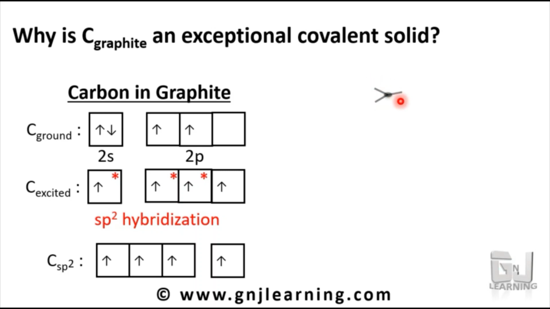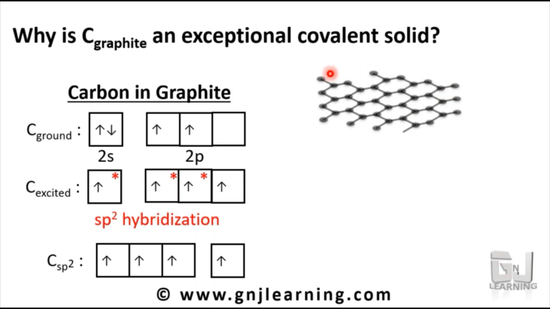If you are considering your tabletop as a plane, then all the bonds will be in the plane, and these bonds will be shared with 3 different carbon atoms that are also sp2 hybridized. So you can see all this bond is shared between other carbon atoms. It is also sp2, this is also sp2, like that it goes and forms a network like this. Now you can see it as a layer, a planar layer in one plane. So this is a layer.